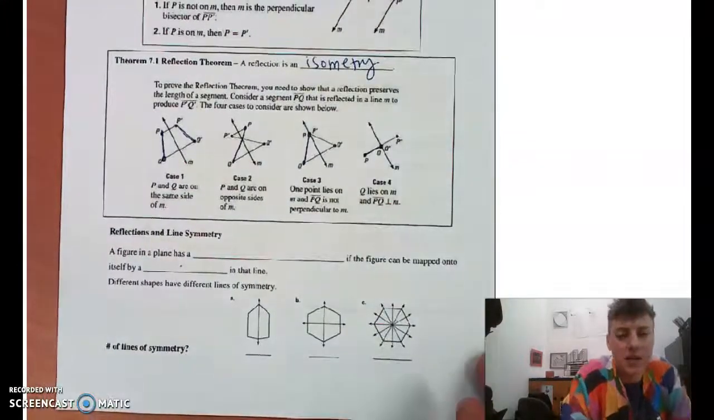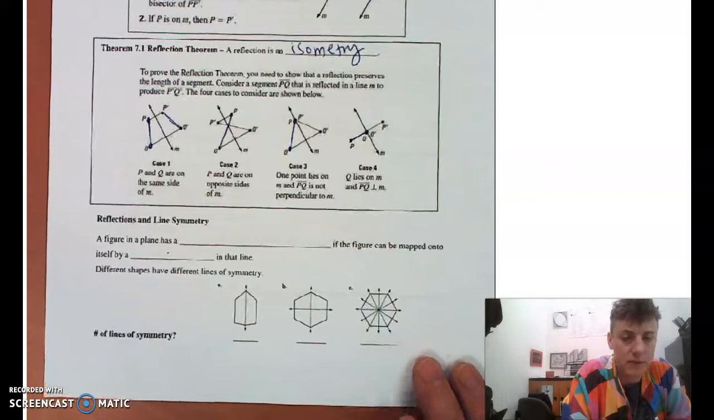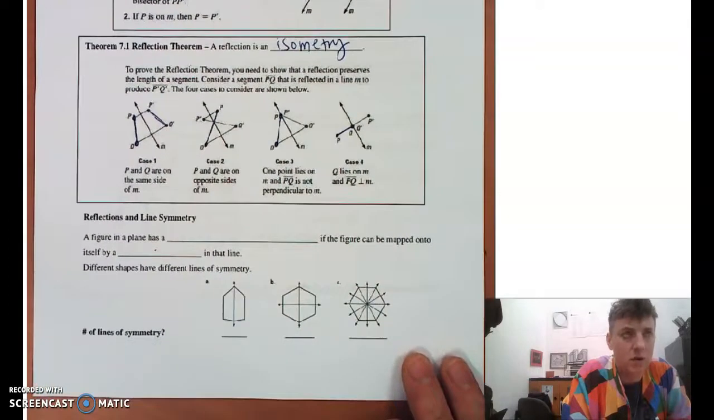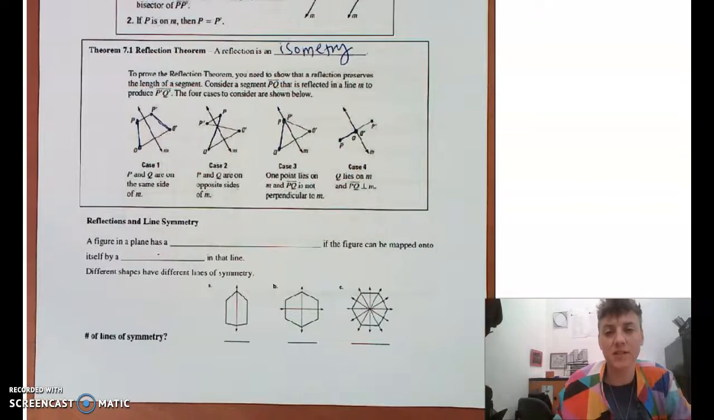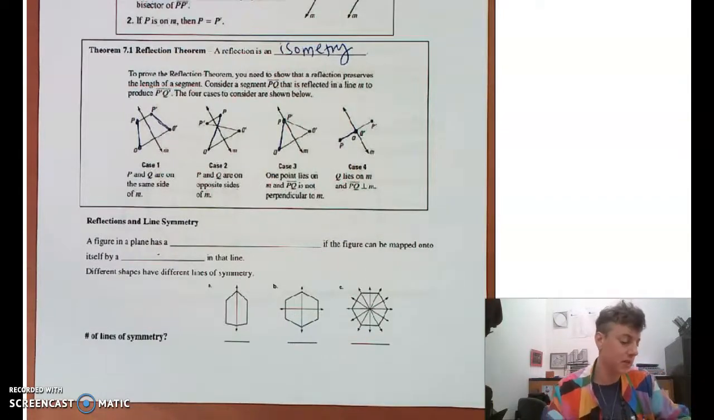Reflections and line symmetry. What does symmetry mean? You guys remember the law of symmetry? Right, we had the law of symmetry and reflection and what was that third one? Started with a T. Transitive property, that's what it was, the transitive property. Yes, so anyway, we're talking about reflections and their line of symmetry.